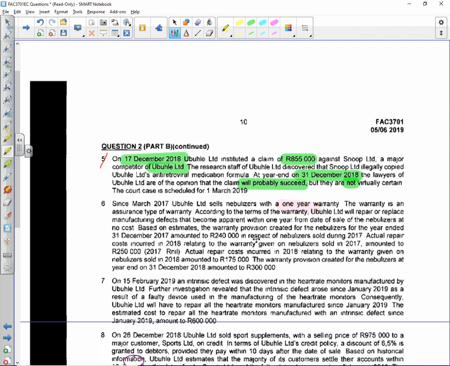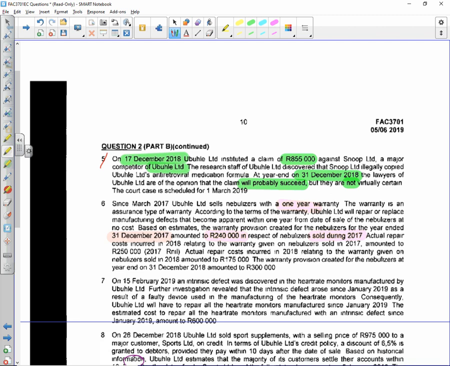Okay. Nebulizers with a 1-year warranty. The warranty is an assurance type warranty. According to the terms of the warranty, Ubuhle will repair and replace manufacturing defects that become apparent within 1 year from the date of sale of the nebulizers at no cost. Based on estimates, the warranty provision created for nebulizers for the year ended 31 December 2017 amounted to 240,000 in respect of nebulizers sold during 2017.